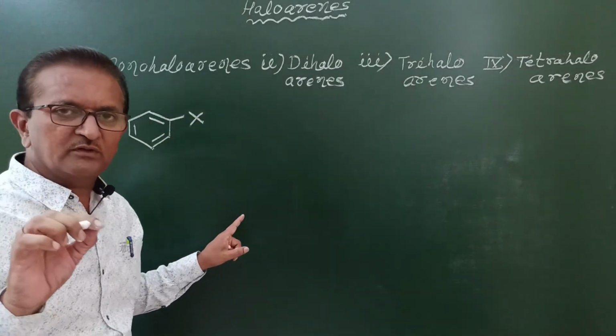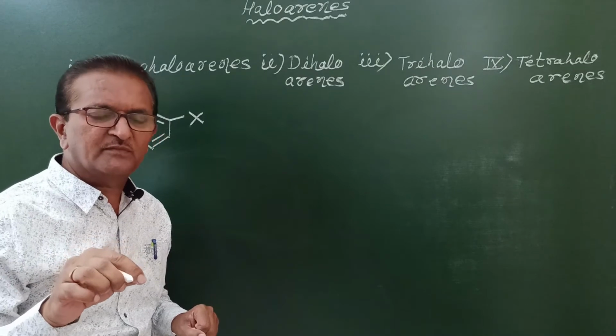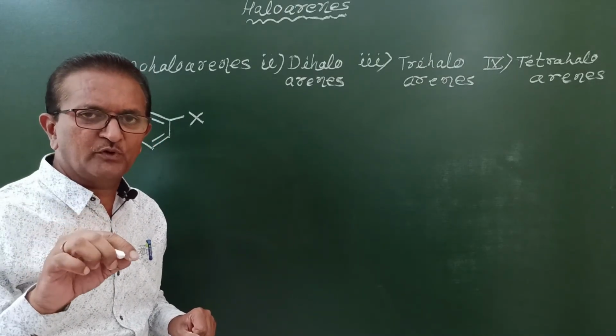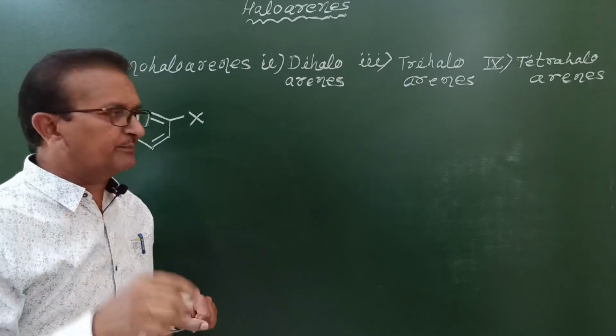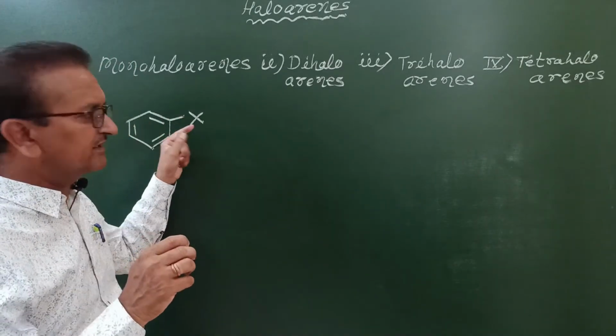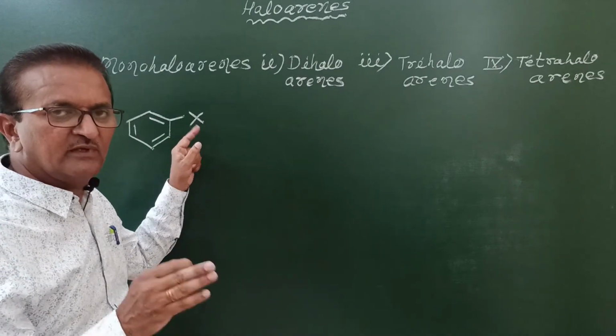Or we can put in the form of definition: aromatic halogen compound or compounds formed by the replacement of only one hydrogen atom. Only one hydrogen atom of benzene ring is replaced by halogen atom.